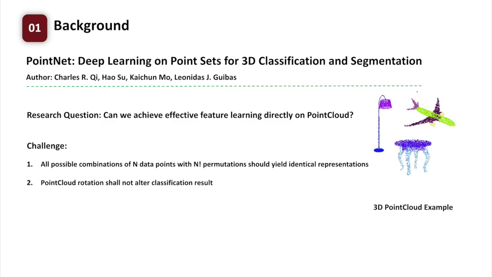PointNet extracts important features from point clouds, which closely resemble the original sensor data. Prior to PointNet, researchers encountered challenges when applying machine learning models directly to point clouds. They had to convert point clouds into different data structures to effectively use these models. However, PointNet provides a unified learning framework for applying machine learning to 3D point data, including tasks like object classification, part segmentation, and semantic scene parsing.